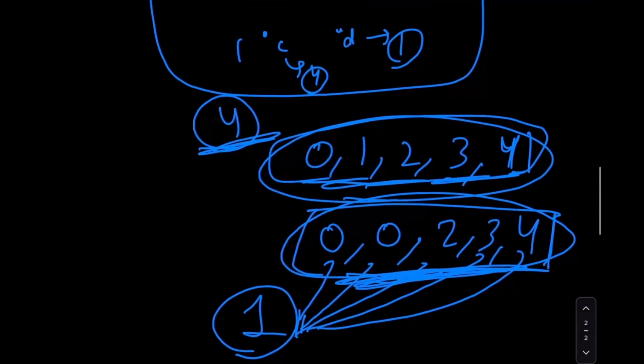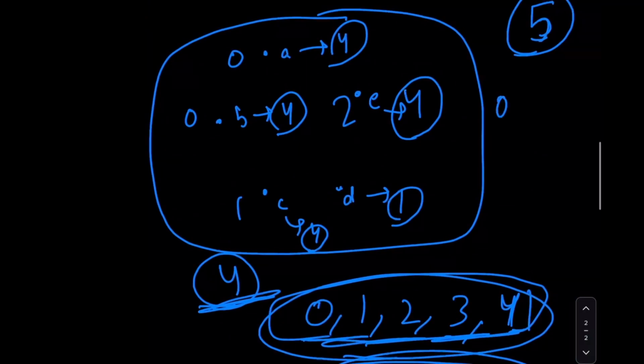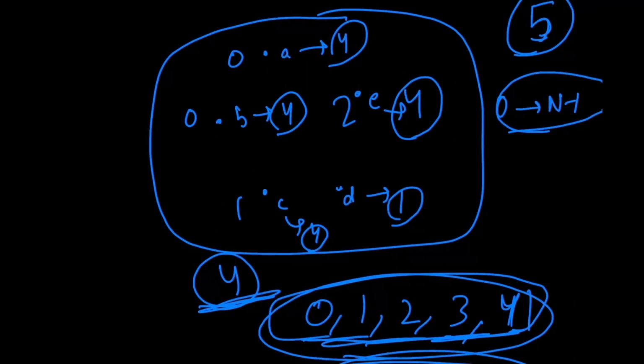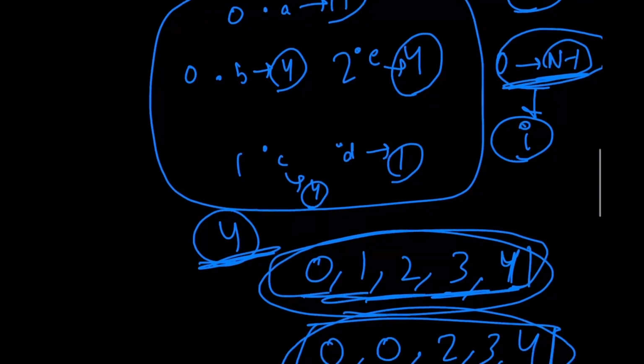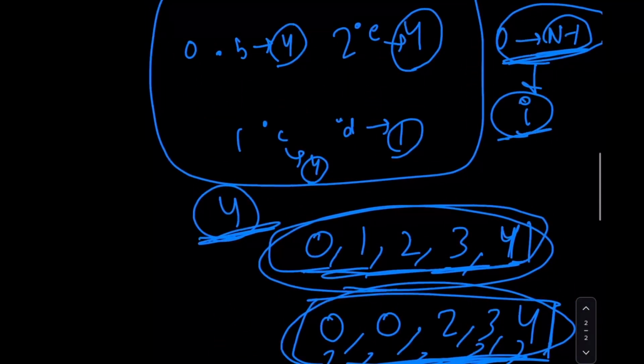So this approach of picking a random number from 0 to n minus 1 and making sure that every single person announces that same number, let's say i, which is from 0 to n minus 1, does not ensure that this is always going to guarantee one person to say their correct hat, because it could be that nobody has the hat numbered i. So this is why this doesn't work.